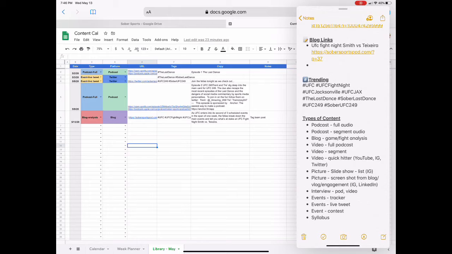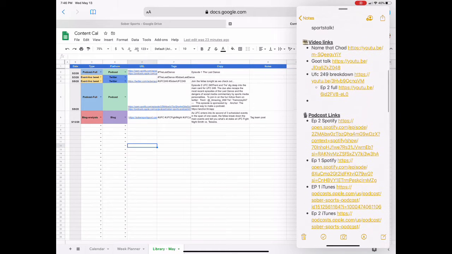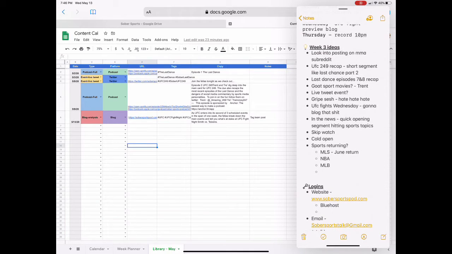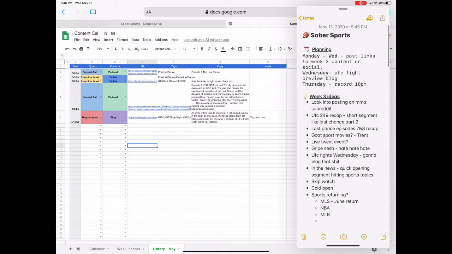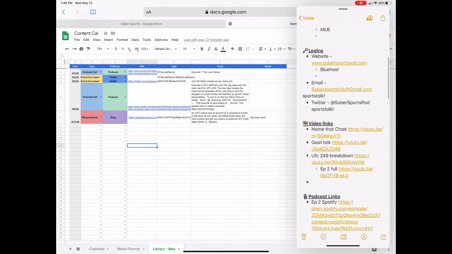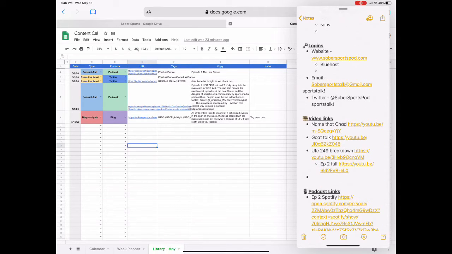Having the hashtags, having these links, and having the notes here put together very organized has helped me so much to do this in the calendar. So my flow will look something like putting things into my notes and then at some point moving them over into the spreadsheet when I get the chance. But it's nice to be able to click these links in my notes, go to Twitter or whatnot, and post or upload to IG real quick and not have to go to the photo app or to Drive. So yes, it's duplicating things, but just the way my mind works, getting them in notes works for me great. And then when I get time, I can move them to sheets and always have it there. So we're going to keep rocking with that. So that's what the library looks like.